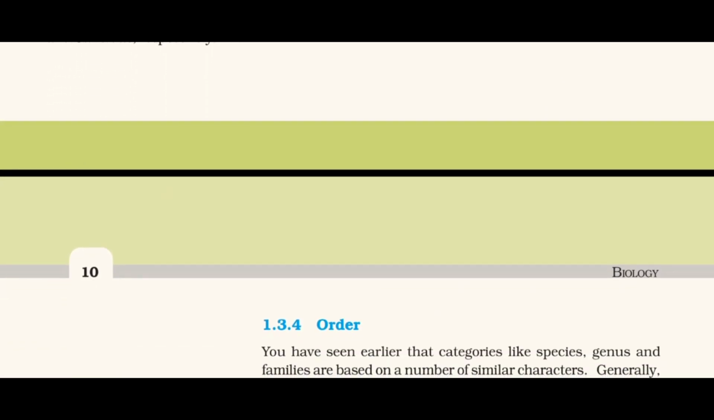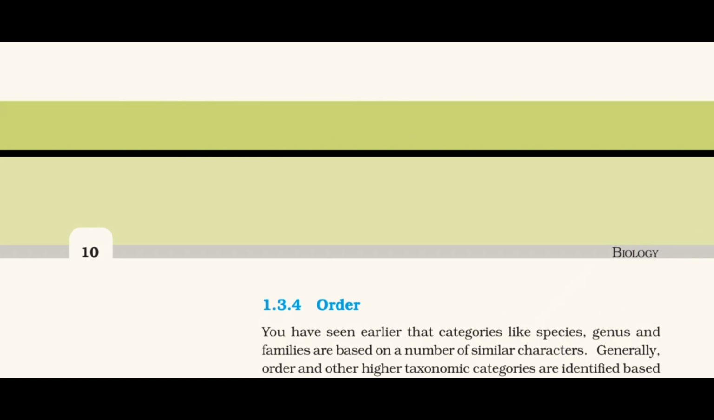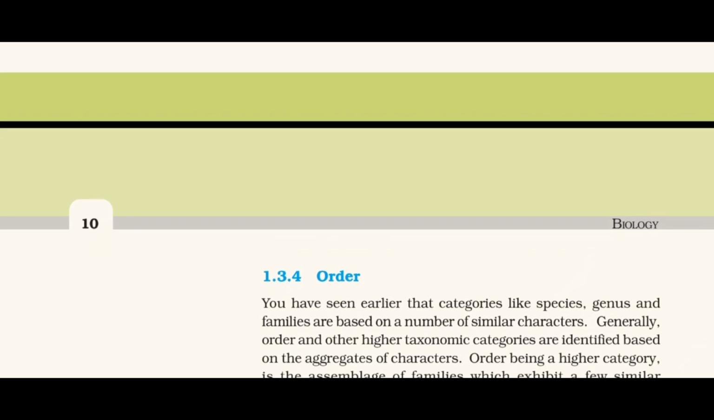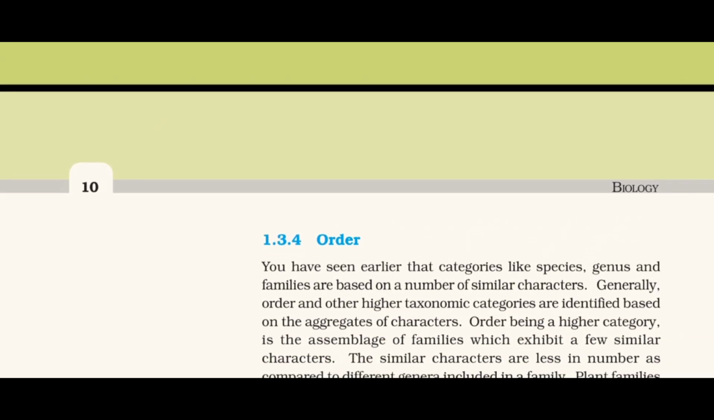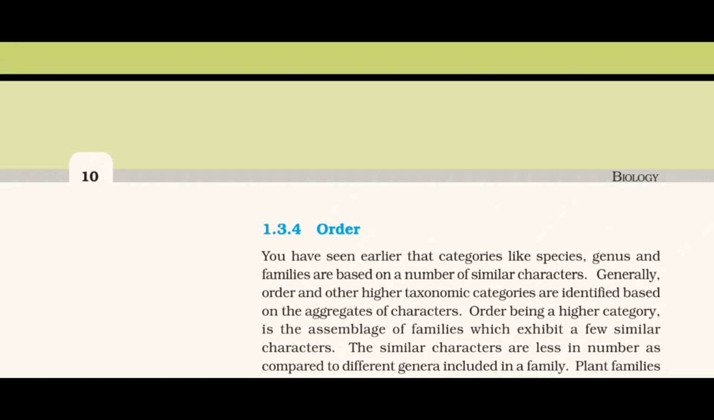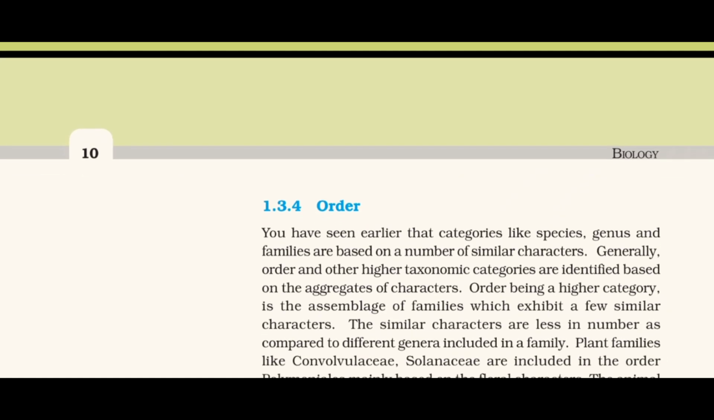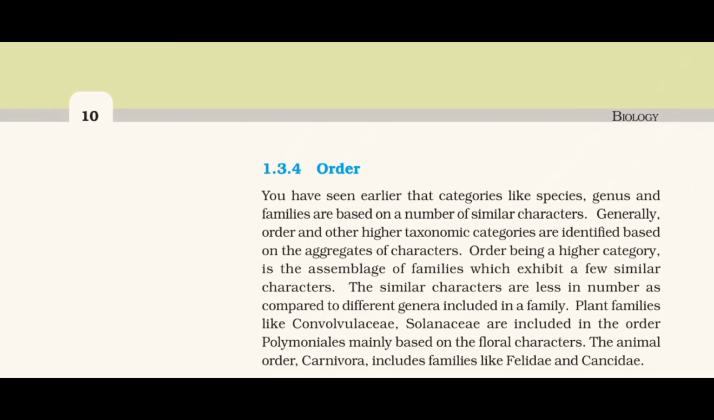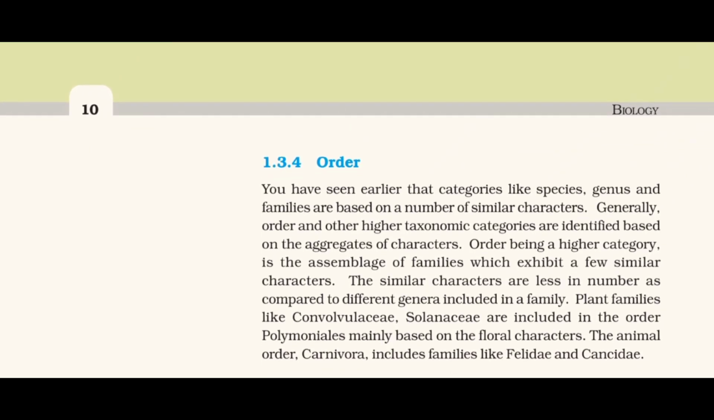1.3.4 Order. You have seen earlier that categories like species, genus, and families are based on a number of similar characters. Generally, order and other higher taxonomic categories are identified based on the aggregates of characters. Order, being a higher category, is the assemblage of families which exhibit a few similar characters. The similar characters are less in number as compared to different genera included in a family. Plant families like Convolvulaceae and Solanaceae are included in the order Polemoniales, mainly based on the floral characters. The animal order Carnivora includes families like Felidae and Canidae.